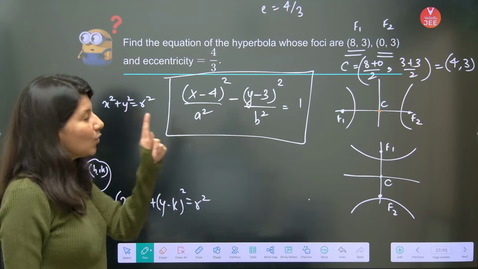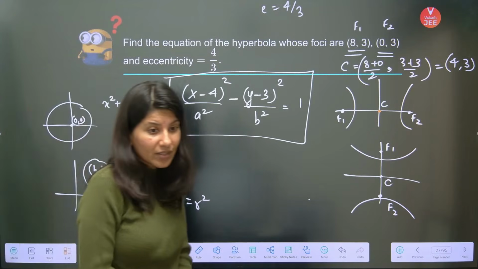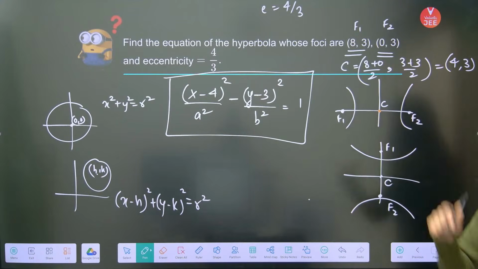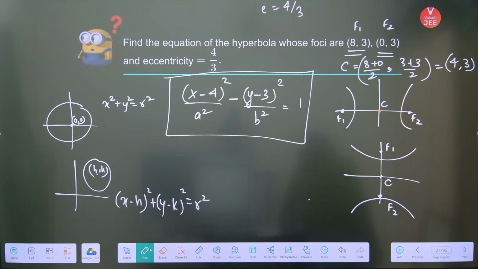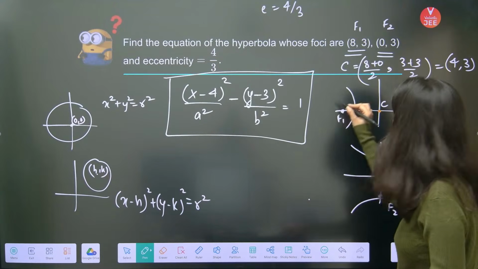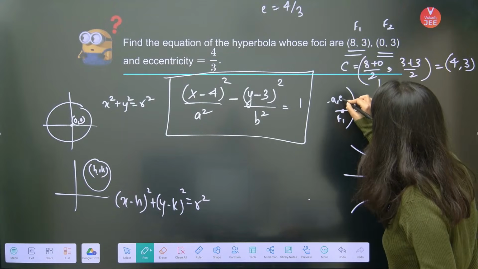So one more thing which we can use over here is the distance between the foci. Can anybody tell me what is the distance between the foci? See, in a standard hyperbola, the foci are at (minus ae, 0).